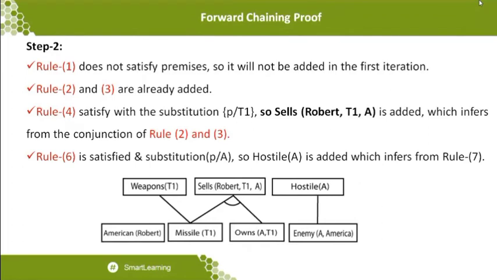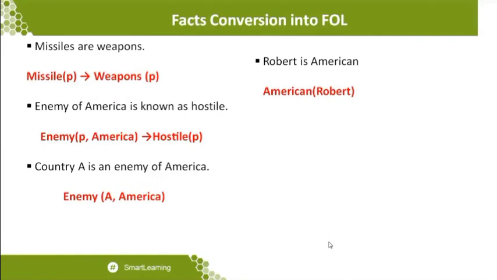Then what we want to do is have some kind of connectivity. So you can see the connectivity. What is the connectivity? Enemy of A, America is already available. But what is the enemy of A, America? This is a statement, enemy of A, America. Now when I go to the next level, I can obtain the statement as hostile of P.